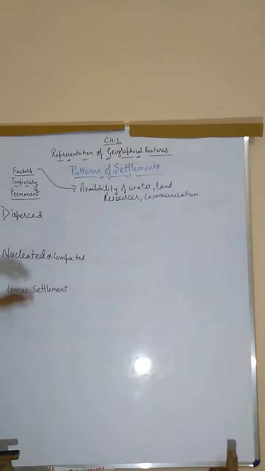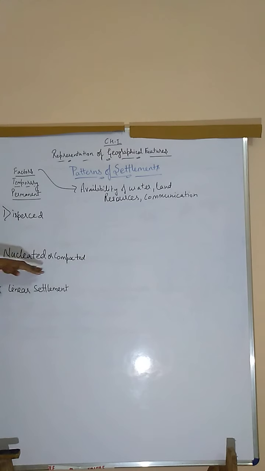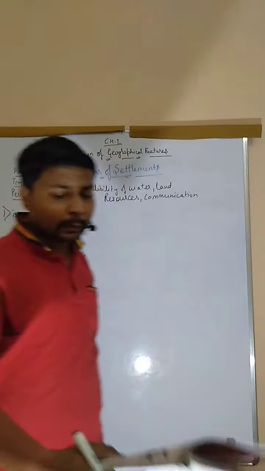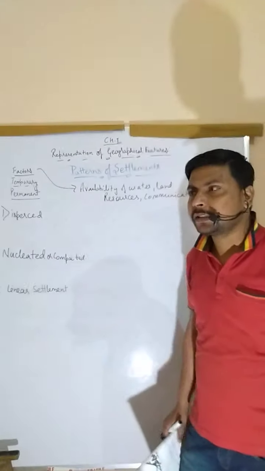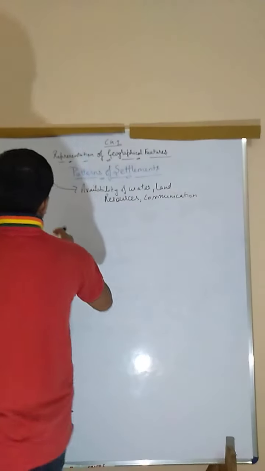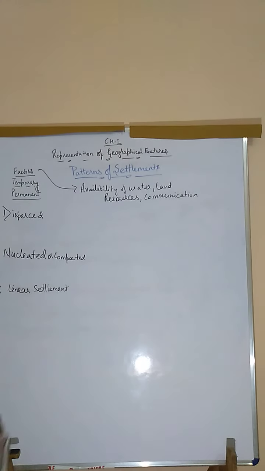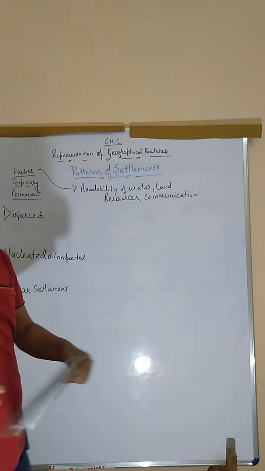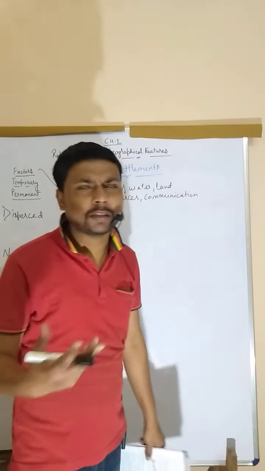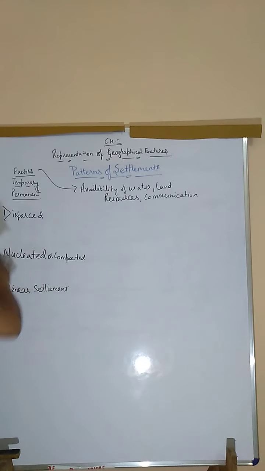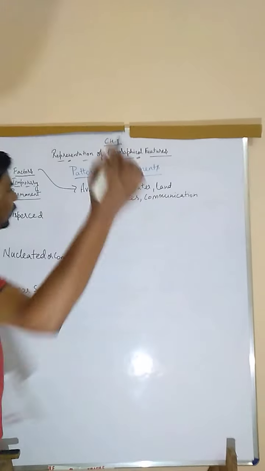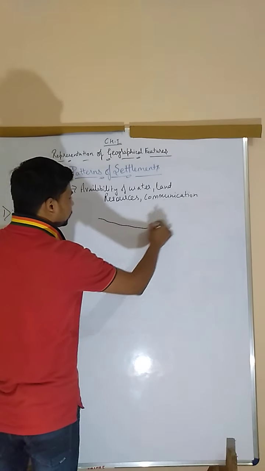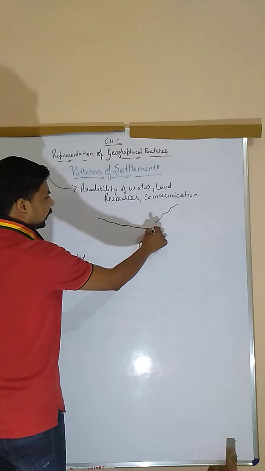The types of settlements we have found in our world are of three types: dispersed settlement, nucleated or compact settlement, and linear settlement. Dispersed settlement is what you have seen where vegetation is sparse, or in desert or hilly regions. People live in dispersed settlements, meaning they live at different places. They don't have closer houses, colonies, or particular villages. In desert and hilly areas, they live in different places. Suppose this is a hilly valley, right?